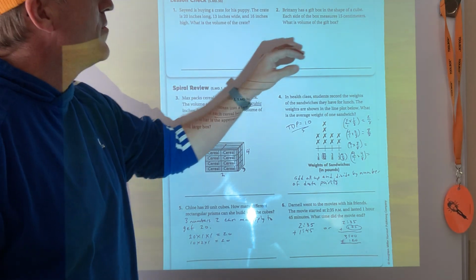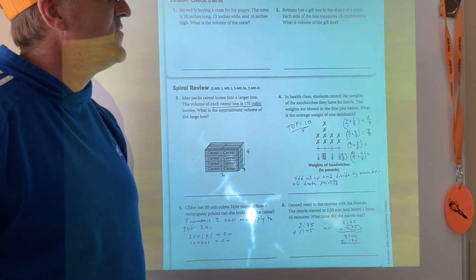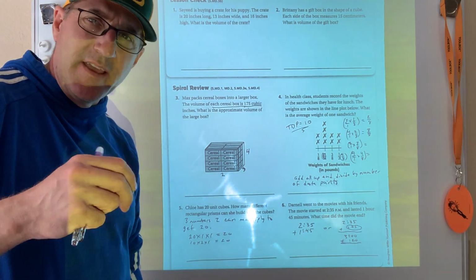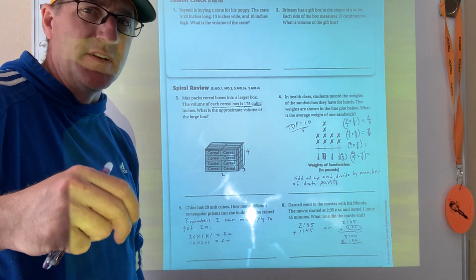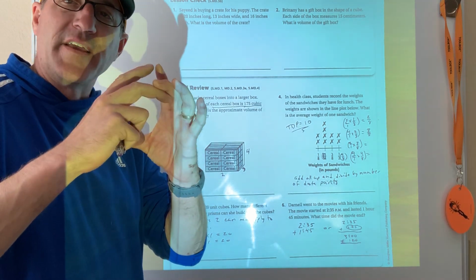These are all the same. Brittany has a gift box in the shape of a cube. Each side measures 15. Remember, if it's a cube, length times width times height is just 15 times 15 times 15. They're all the same in a cube, right? That's what's special about it, because it's got square faces.